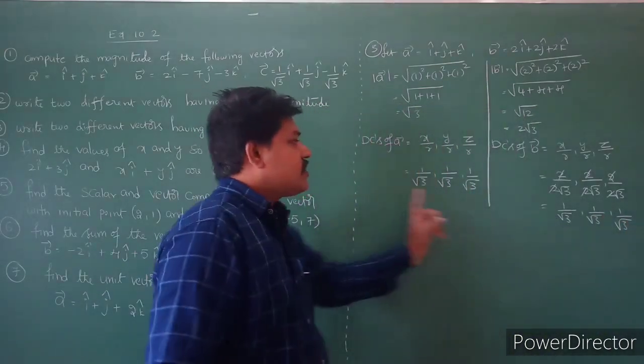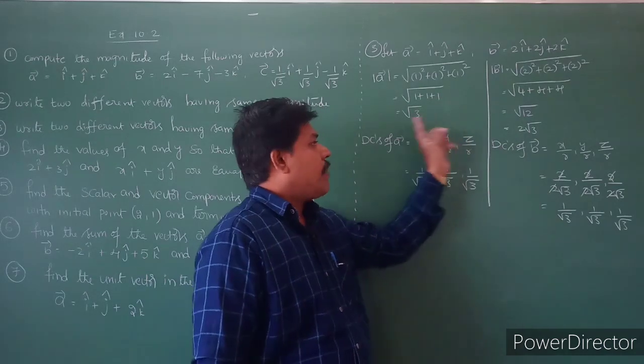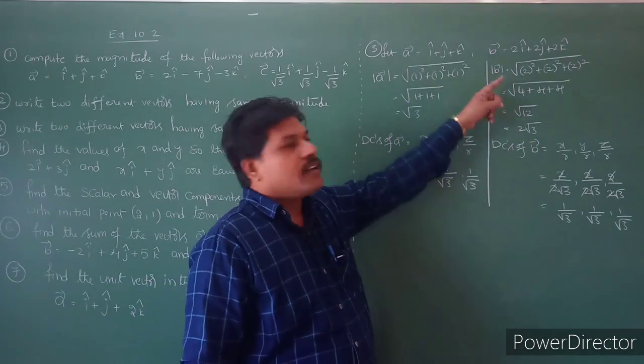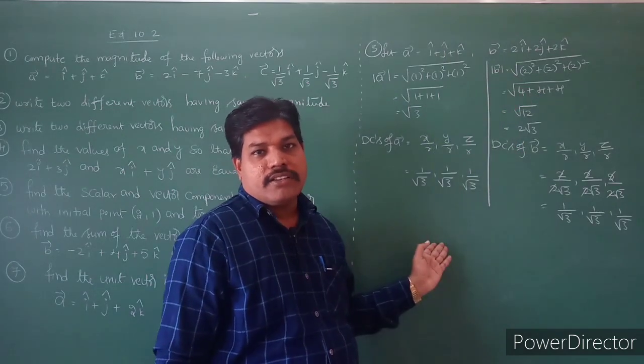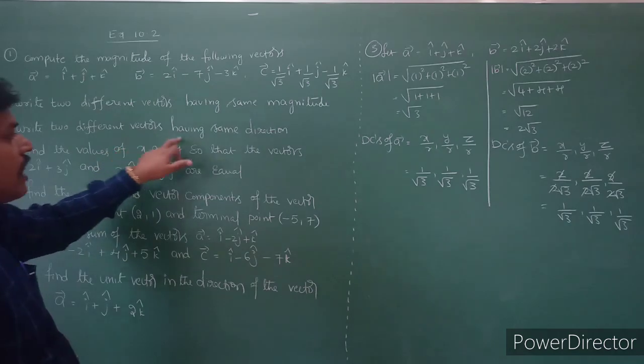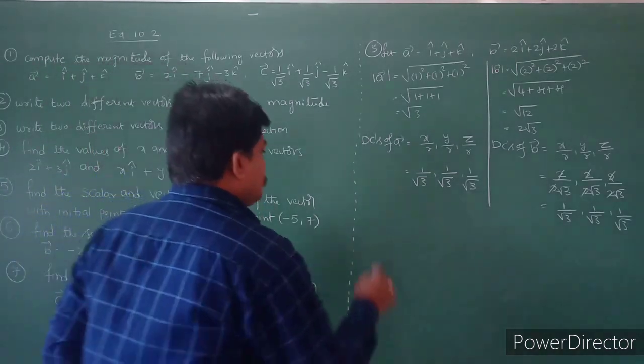So the directions are same, but the magnitudes are different. Are you understanding that? That means the two vectors are different, but the directions are same. That is the question they are asking. Therefore, the two vectors having the same direction.